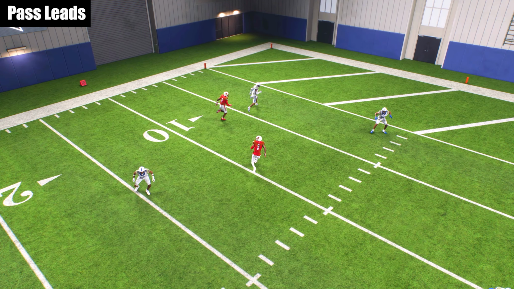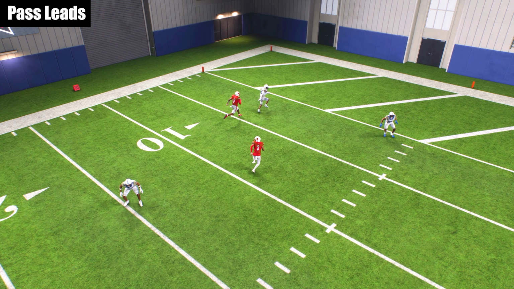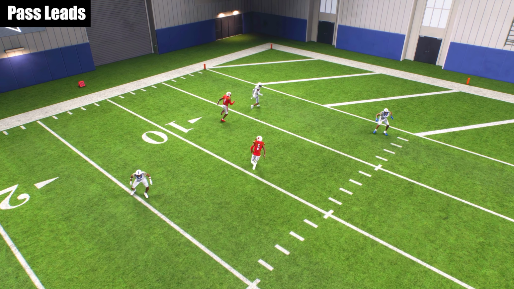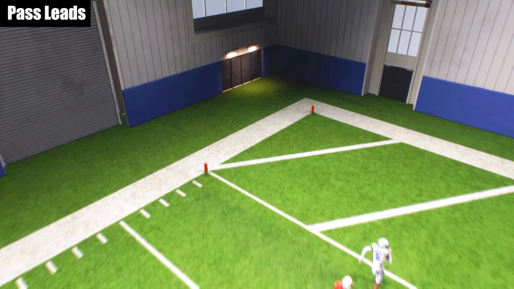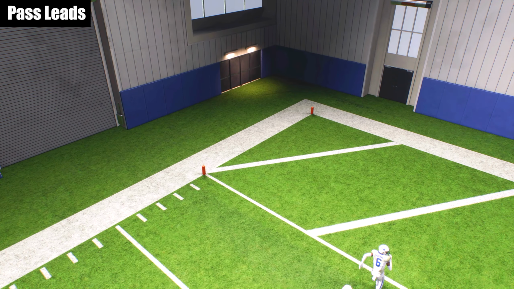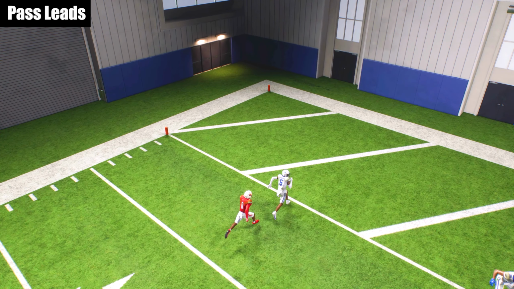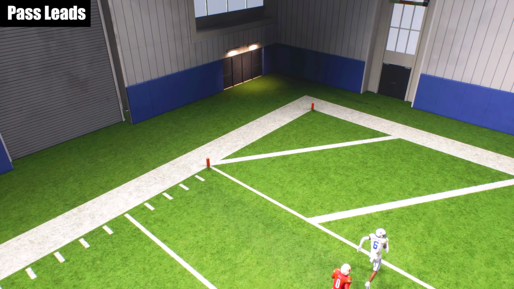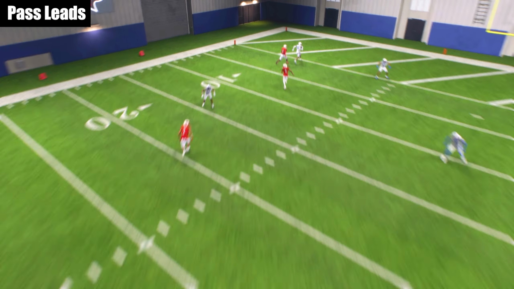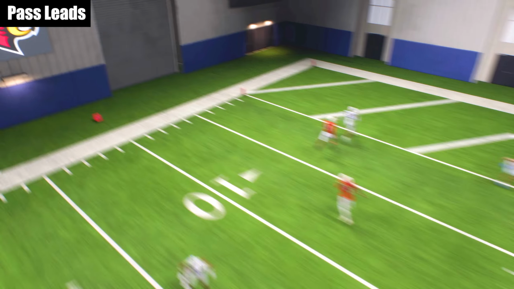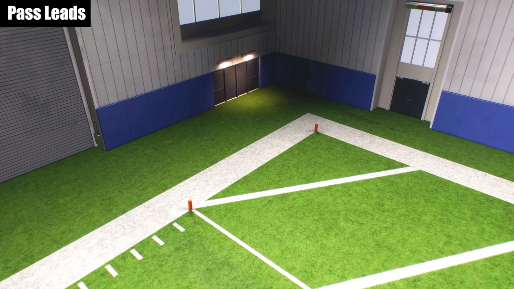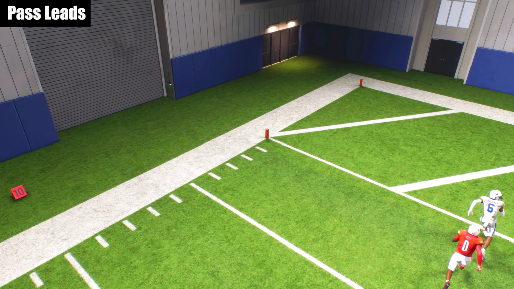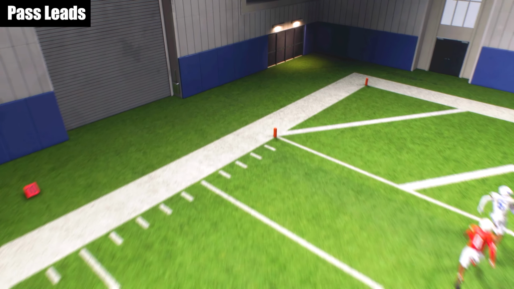When I didn't pass lead the ball, it essentially led the receiver on the exact path that he was running. And so as a result, if you remember, he kind of ended up way out here, maybe like halfway into the end zone, and it made it very easy for the outside cornerback to come back and hit him as the ball came in. But instead, when we pass lead, we're taking advantage of all this open space down here. Instead of the receiver catching it up here 5 yards into the end zone, he's going to catch it down here much closer to the pylon.